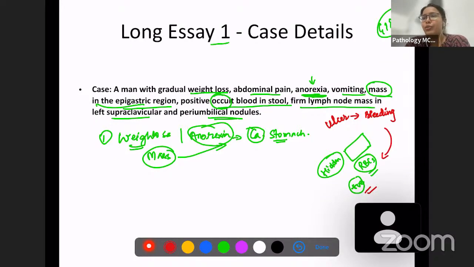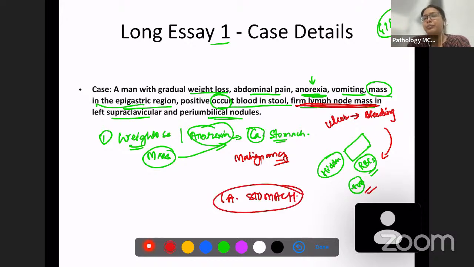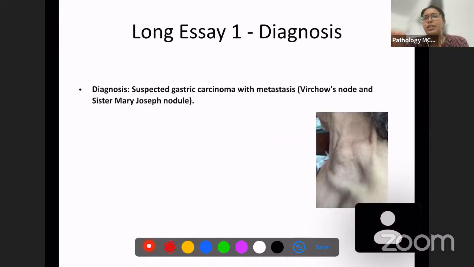And also there is a lymph node metastasis. So whenever a lymph node is involved, always think of a malignancy, because benign conditions are never going to cause a lymph node mass. So this diagnosis is carcinoma stomach. We have lots of clues here. And there is a specific name for supraclavicular lymph node metastasis associated with gastric carcinoma, which we will be discussing. So here, this is a case of suspected gastric carcinoma.